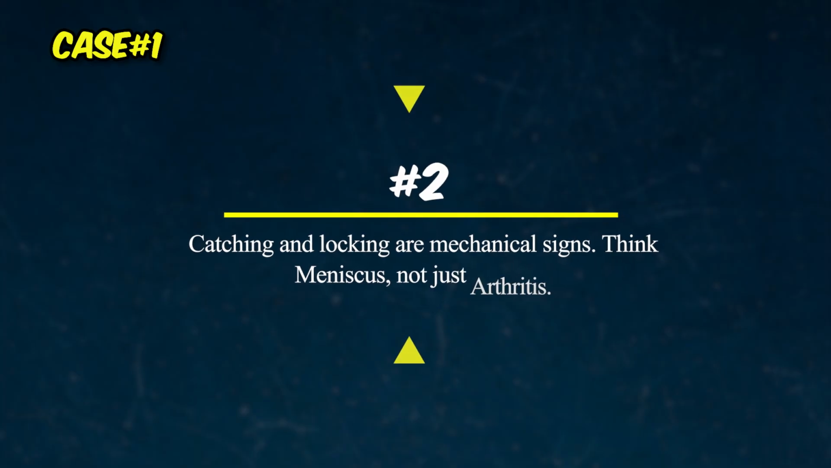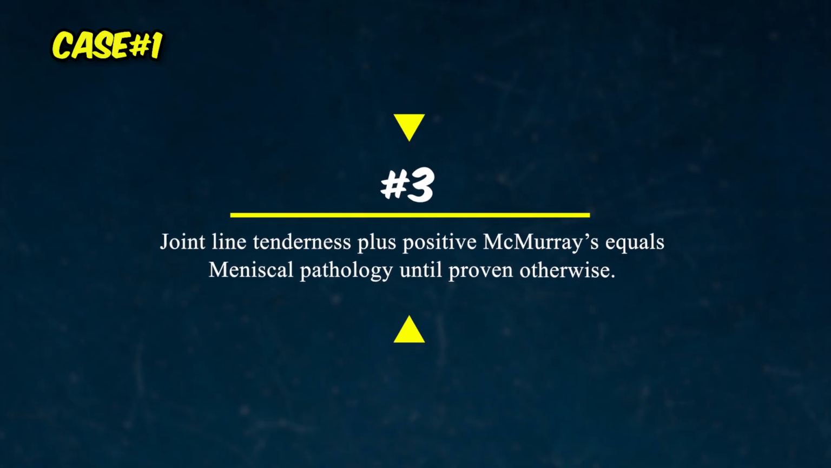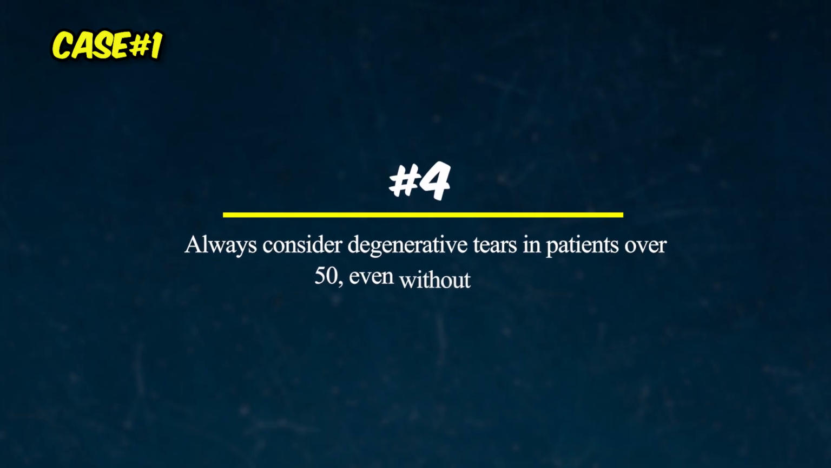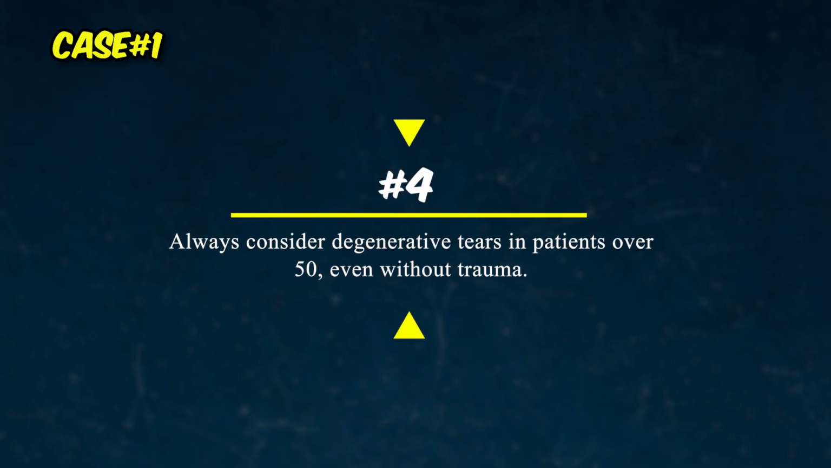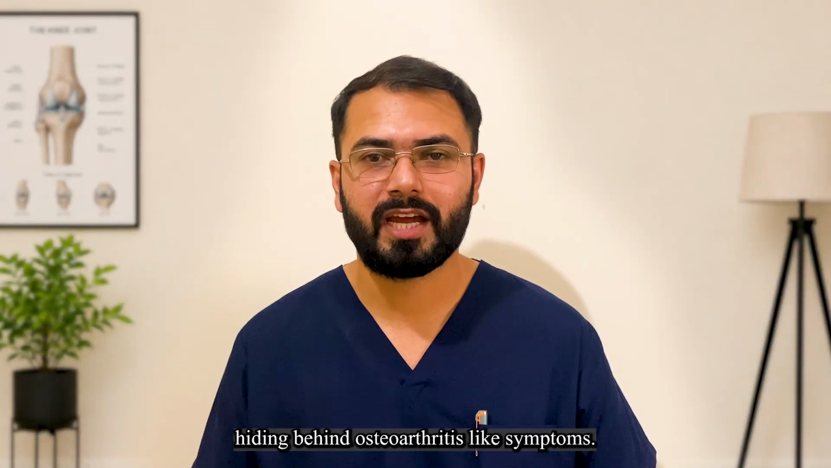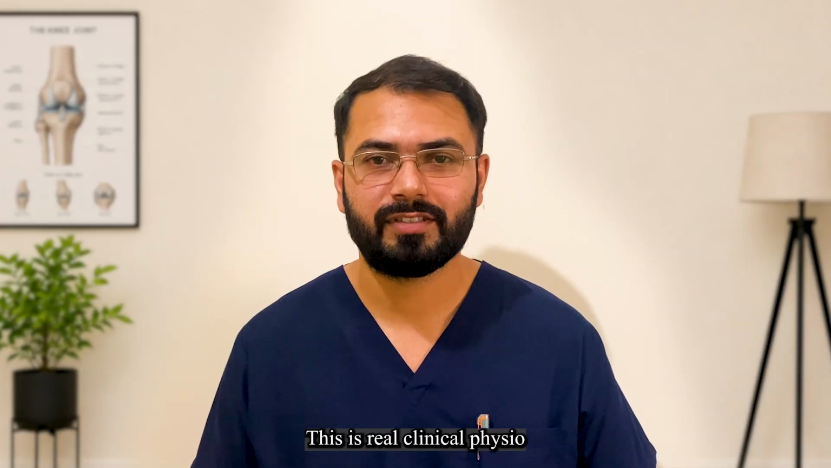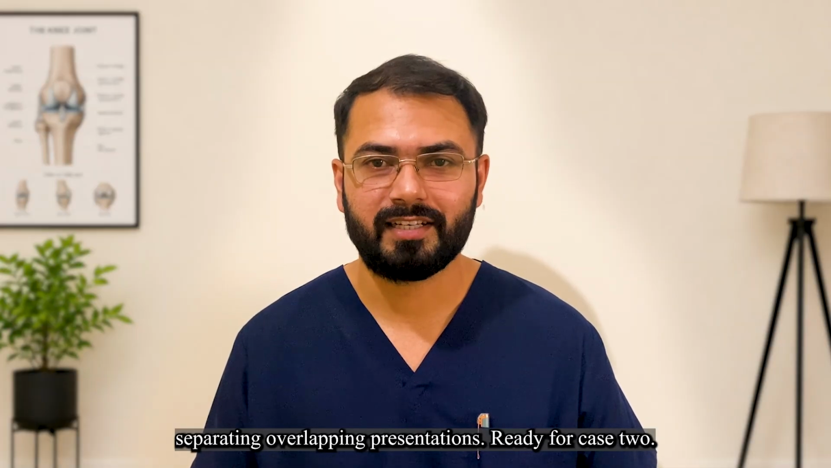Number 2. Catching and locking are mechanical signs. Think meniscus, not just arthritis. Number 3. Joint line tenderness plus positive McMurray's equals meniscal pathology until proven otherwise. And number 4. Always consider degenerative tears in patients over 50, even without trauma. That is your first case, a meniscal tear hiding behind osteoarthritis-like symptoms. This is real clinical physio, separating overlapping presentations.